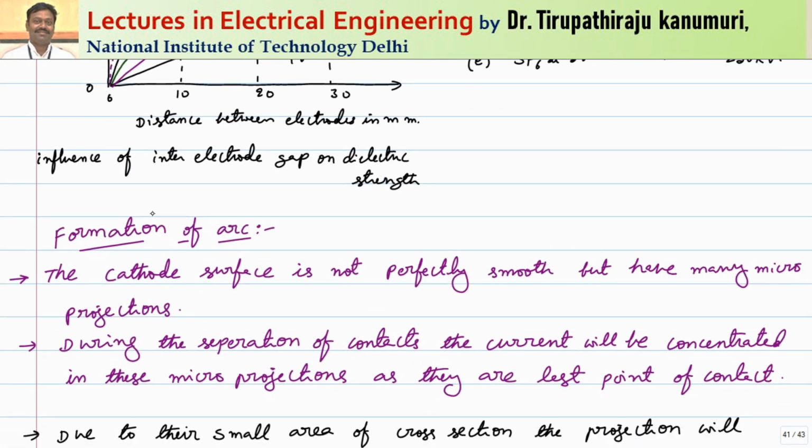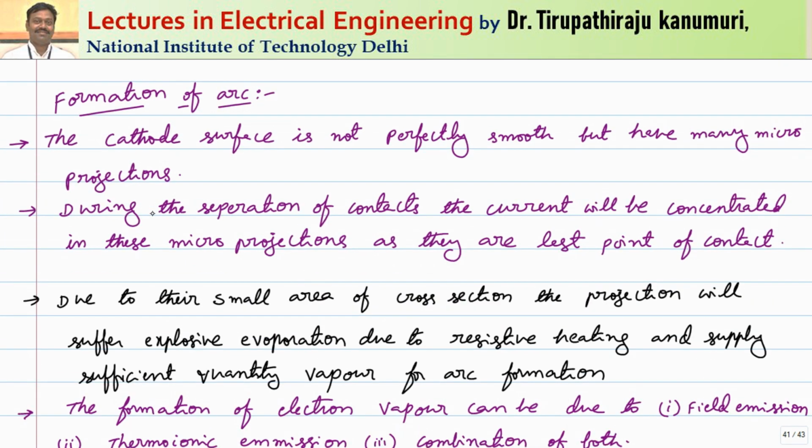So very fast operation is possible using arc. So let us now see the formation of the arc. The cathode surface, even though it looks smooth from the outside, at the microscopic level will always have some micro projections, always some irregularities.